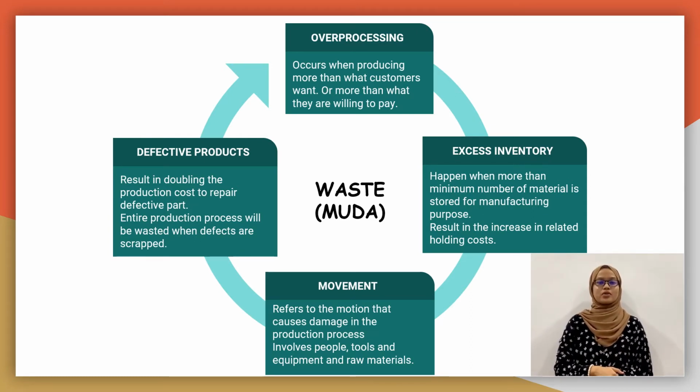The last waste is defective products. Defects will result in doubling the cost to repair the damage, or the products will be scrapped, which results in the waste of resources in the production process. It will affect time, money, resources, and customer satisfaction. This waste is mainly caused by poor quality control at the production level.